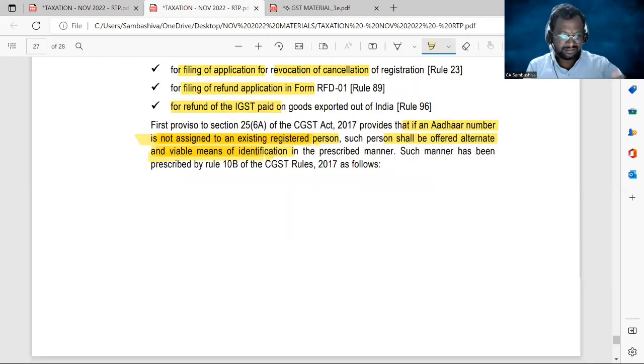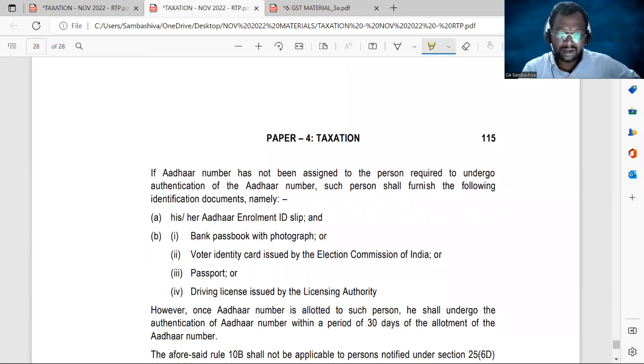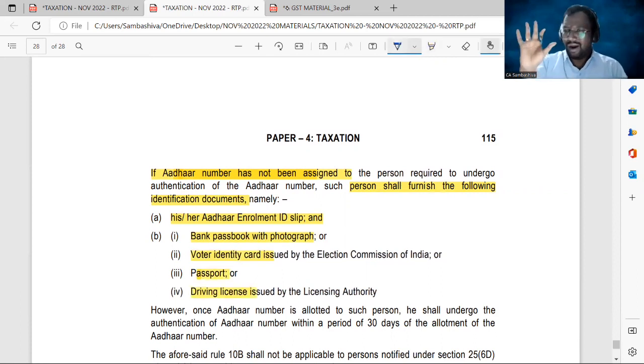And they are, you can see here, if an Aadhaar number has not been assigned to the person required to undergo authentication of the Aadhaar number, such person shall furnish the following identification documents. What are they? Aadhaar enrollment ID slip should be furnished, and a bank passbook with photograph, or voter ID card, or passport, or driving license. So you have to apply for the Aadhaar, Amma. When you apply for the Aadhaar card, you will get an enrollment ID slip.